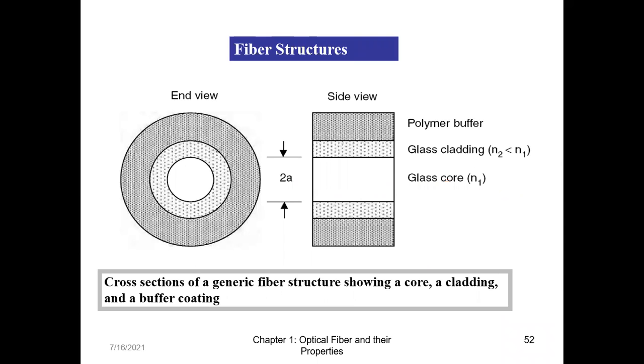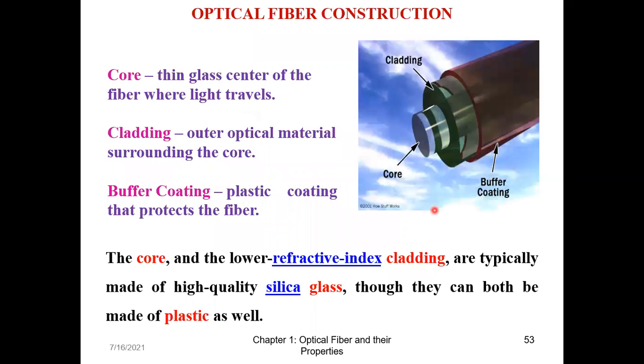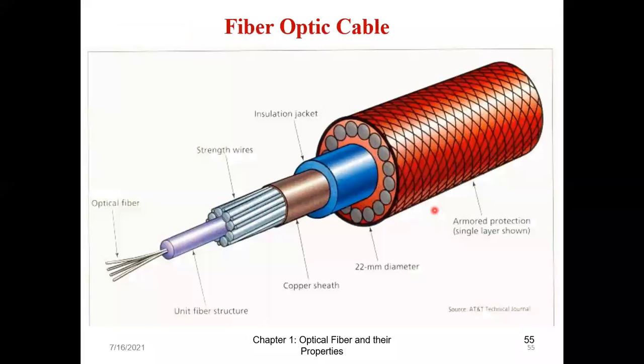Continuing ahead, I'll show you how the actual fiber looks. Just see how the fiber looks. The core, cladding and buffer jacket that we saw are present over here in one unit. Such one unit is one strand of fiber. And remember, this one strand of fiber will carry more than thousands of channels.